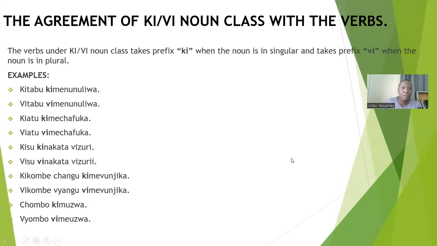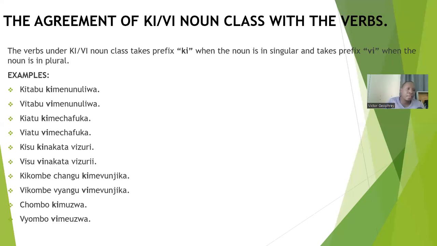Okay? Then let's see the agreement of the ki-vi noun class with a verb. Of course, the ki-vi noun class is the easiest noun class, and the agreement also is easy. When the noun is in the singular, it takes the prefix ki in a verb, and when the noun is in the plural, it takes the prefix vi.